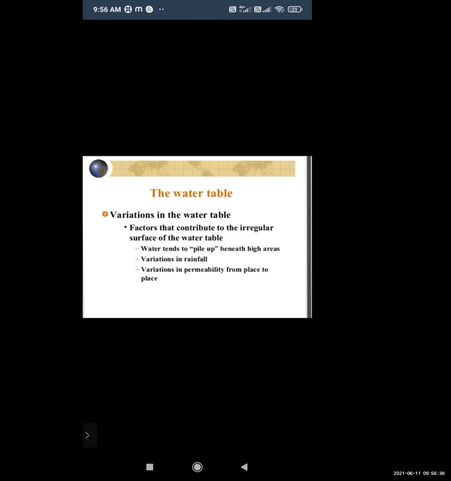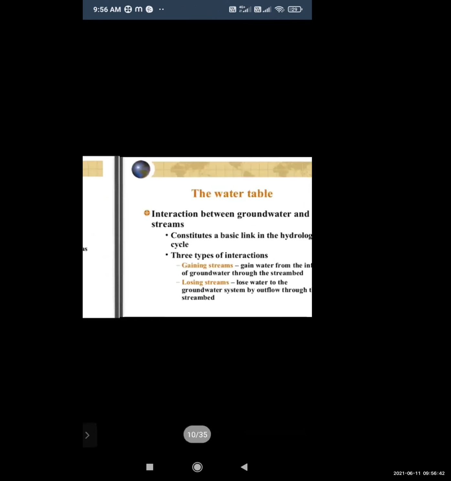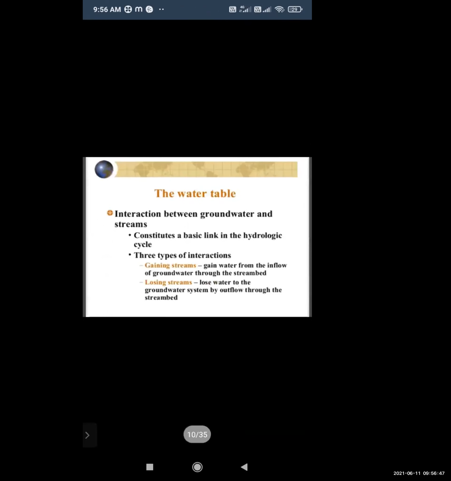The water table is present within the interaction between groundwater and a stream. So they constitute a basic link in the hydrological cycle.